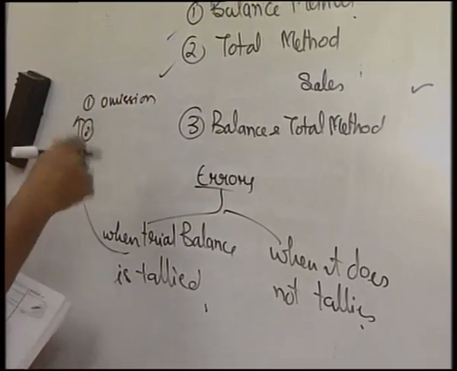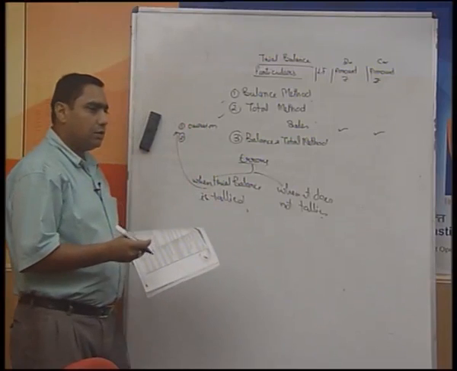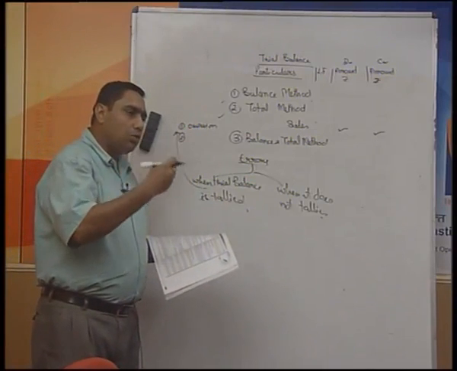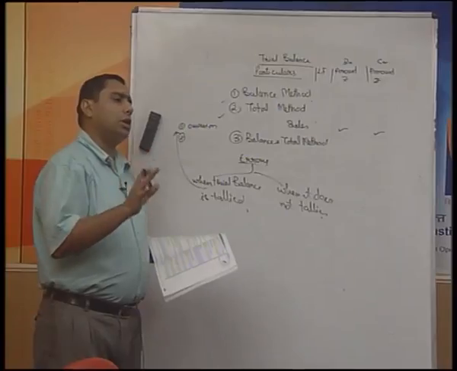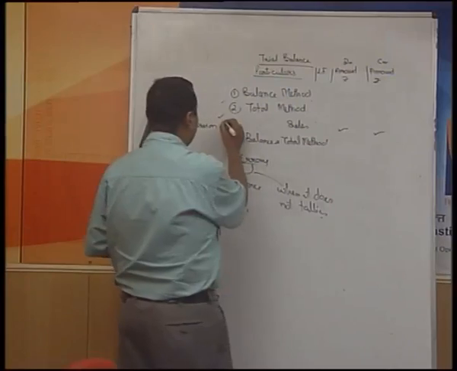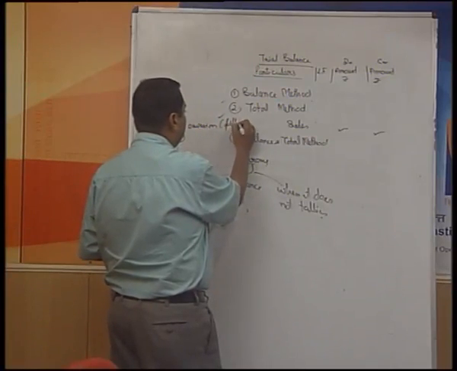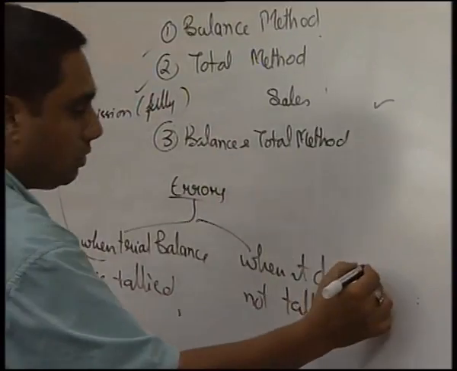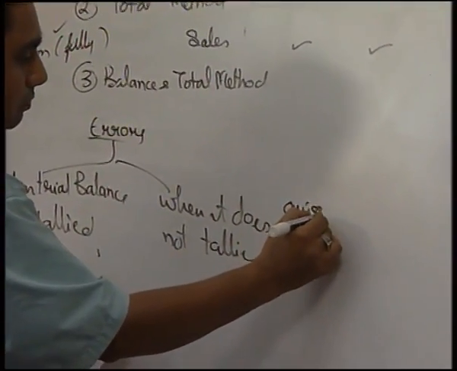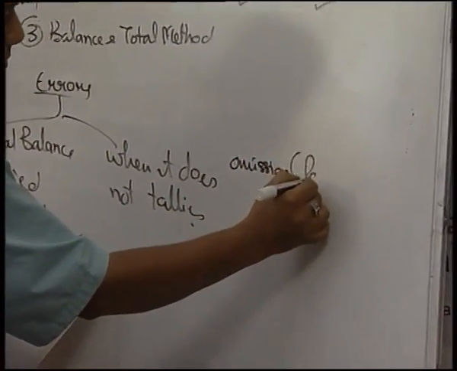Omission means that we have purchased certain things and we have totally omitted recording the entry in the books of accounts. This could be one of the errors. Here in this case, it is an omission fully. Here there would be omission but partly.